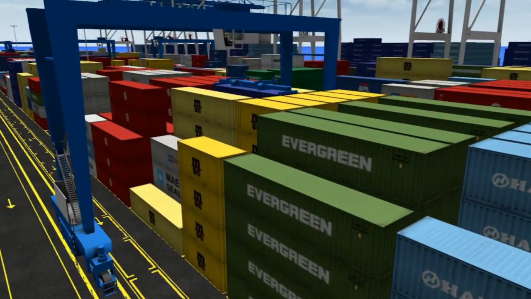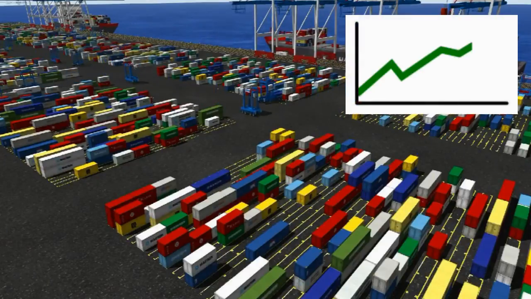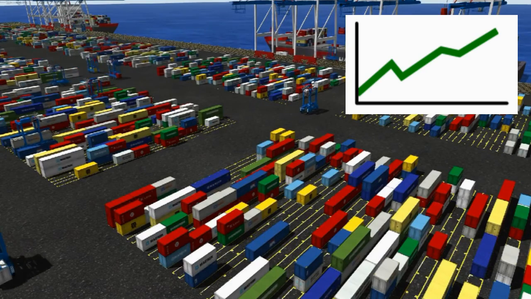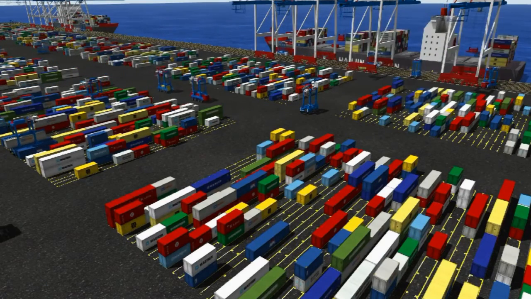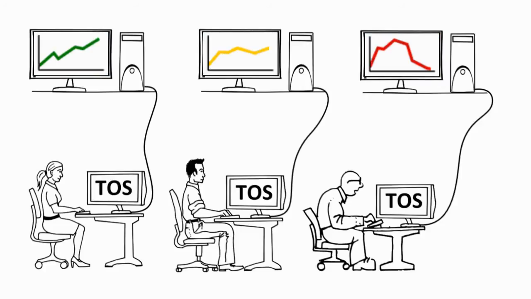With Controls, you can reduce risks by testing the TOS in a virtual representation of your terminal beforehand. You can improve productivity by tuning your TOS optimization tools used for yard, vessel, and terminal truck planning. Train users in a virtual environment without risking the live operation and allow them to plan, manage, and see the performance results of their strategy.